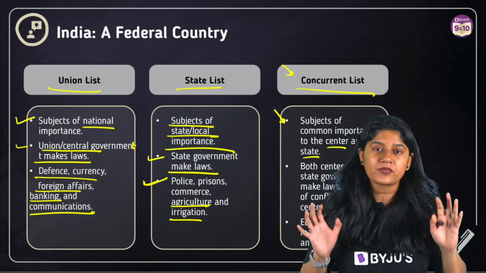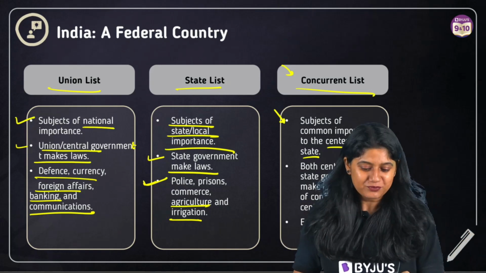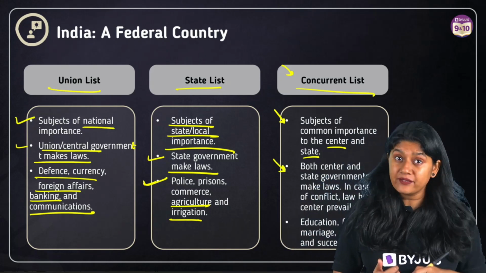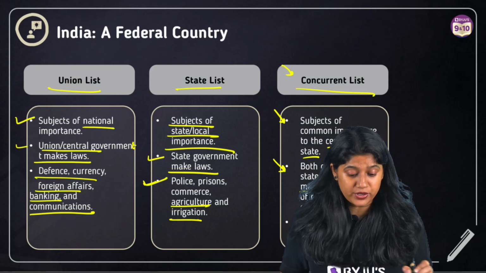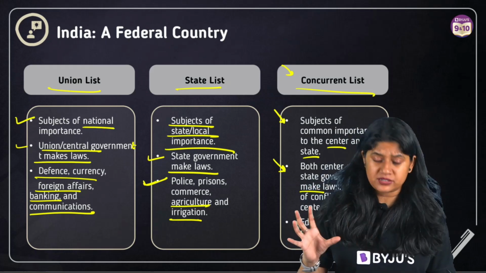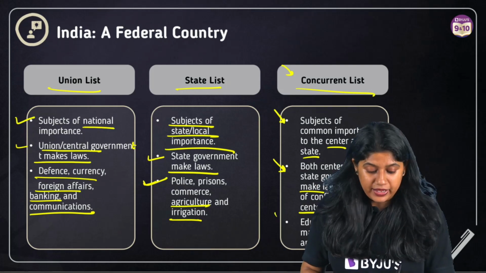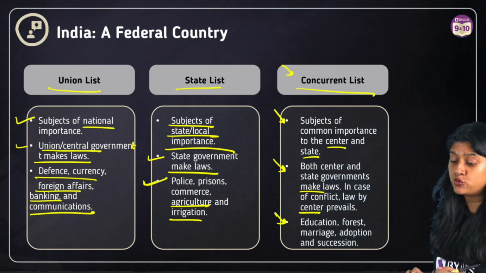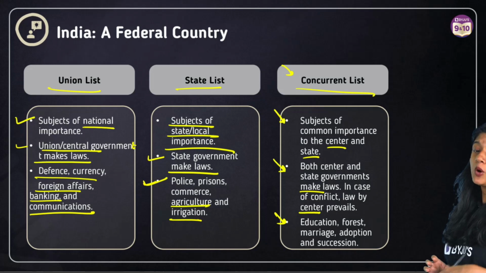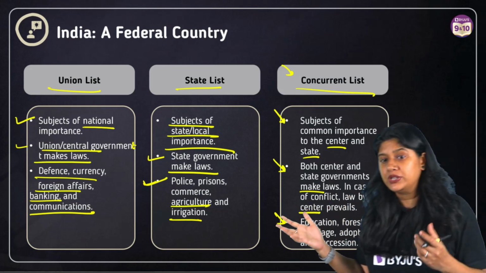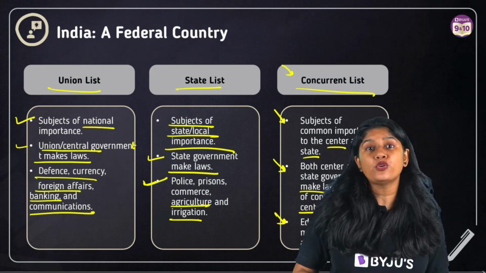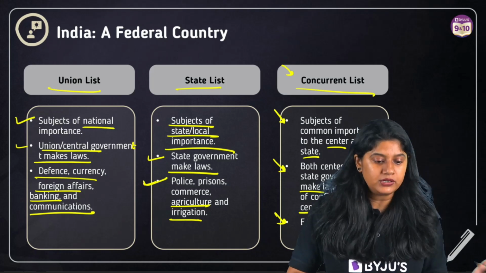This is very interesting altogether. Both the center and the state will be making the laws for it, and if any conflict is happening, the center law will be given more preference. In this, we have education, forest, marriage, adoption, and of course when the property is moving to the next succession. All of these things will come under the concurrent list.